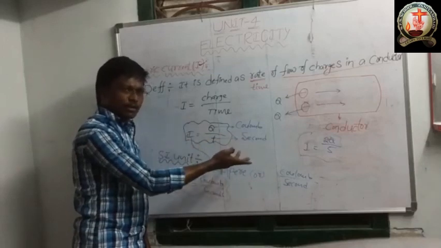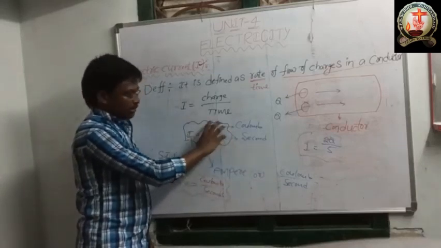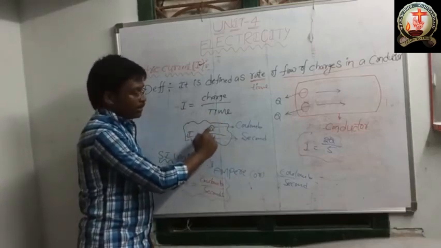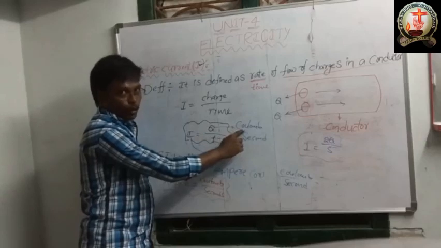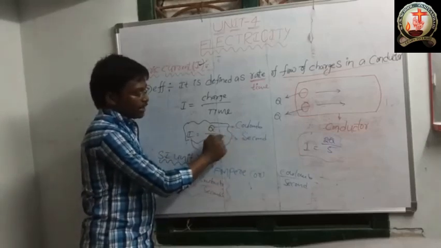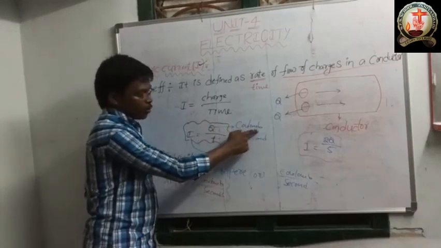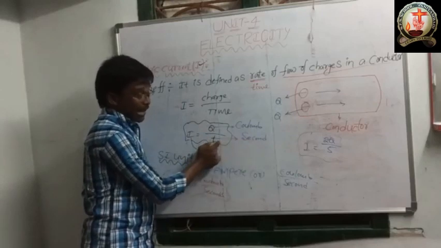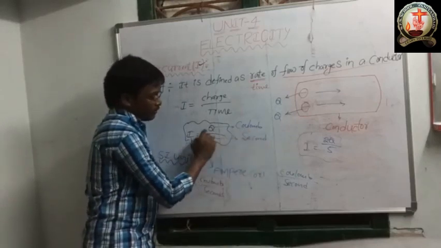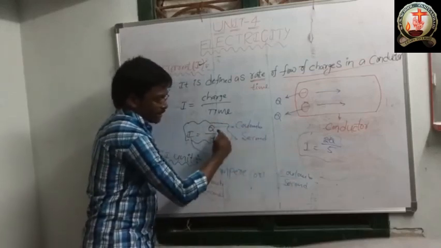Another unit also there. I is equal to Q by T. This is the charge and this is the time. Charge has unit coulomb, time has unit second. Numerator charge unit is coulomb, denominator time unit is second. So the other unit of electric current is coulomb per second, charge by time.